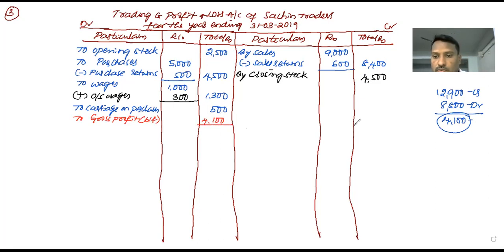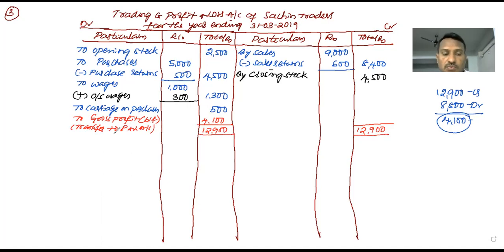Now both side totals are 12,900 and 12,900. As we got the gross profit, this gross profit is transferred to the profit and loss account.